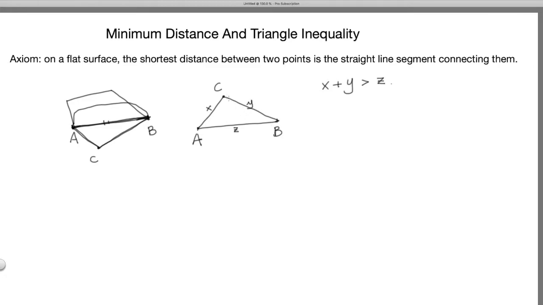By the same token, for BC, this Y is the shortest distance because that's the straight segment connecting B and C. So Z plus X is going to be bigger than Y. By the same token, Z plus Y is going to be bigger than X. And these are known as the triangle inequality.